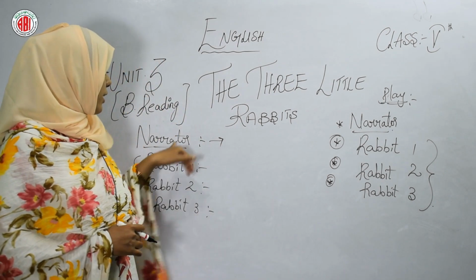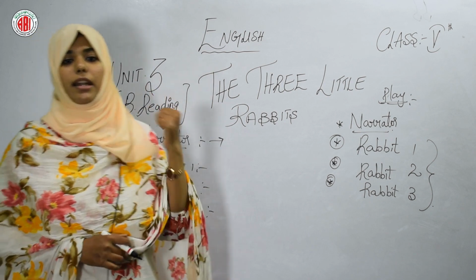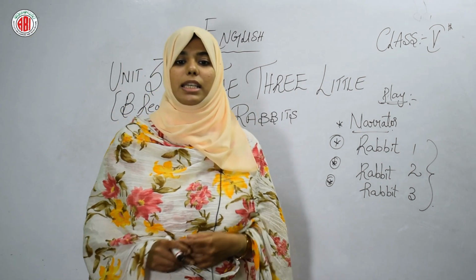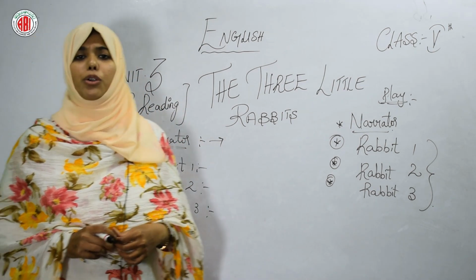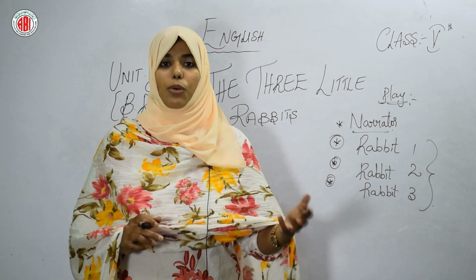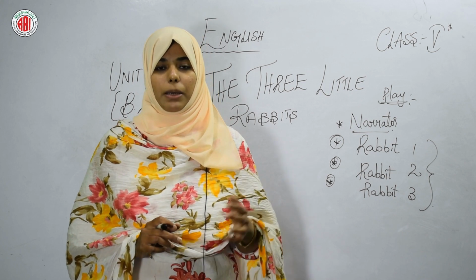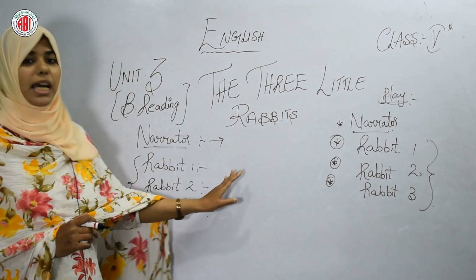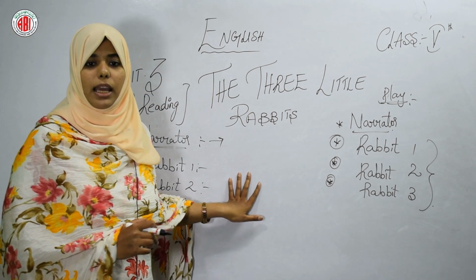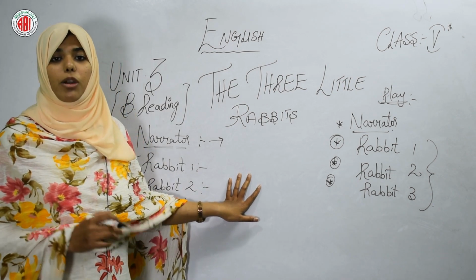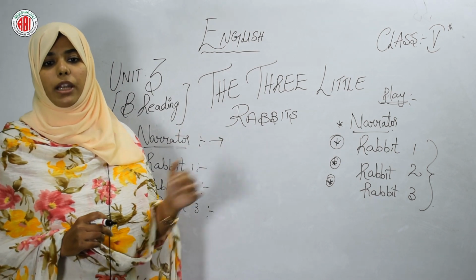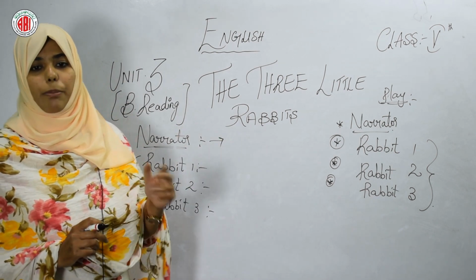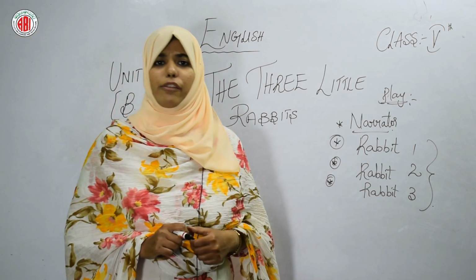Here the narrator is saying, so the 3 little rabbits went out, each one decided to build a separate house. They did not want to live together. So what they decided in front of their mother, these 3 rabbits had said they are going to live together, but individually. But what is going on in their mind? Students, they want to live alone, separate, and they want to build a separate house. They don't want to live together.